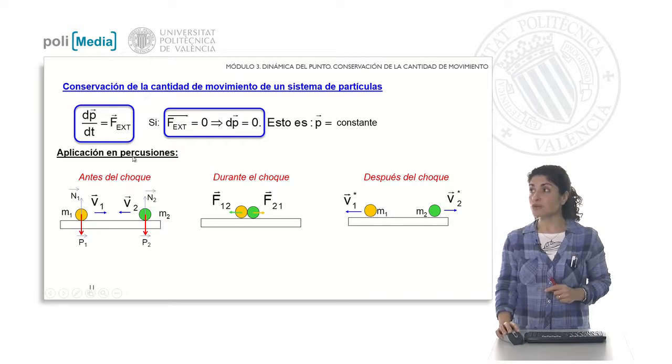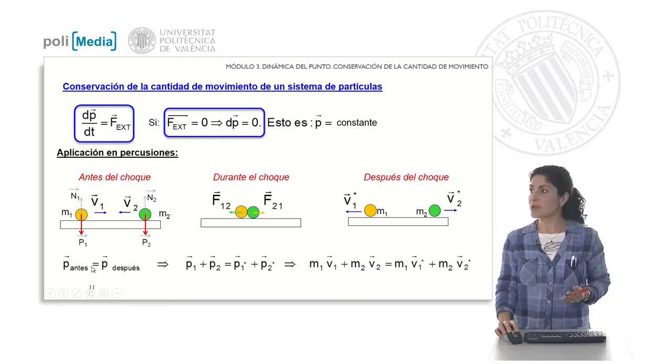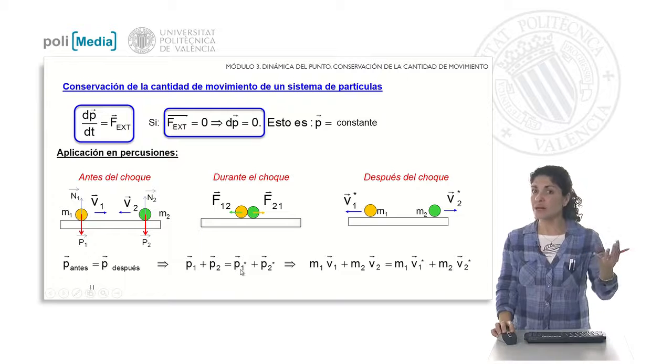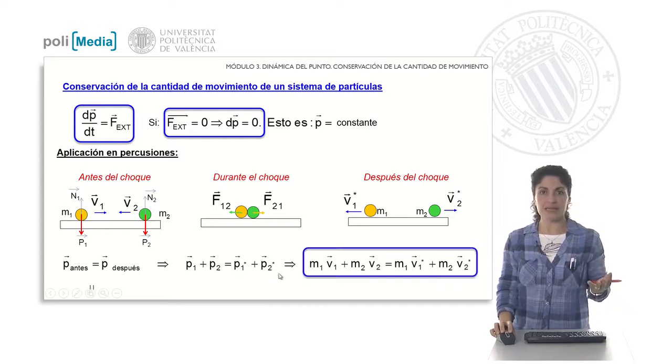If we apply this law that relates the quantity of motion with the external forces, now they are not acting. And the total amount of motion of my system is going to be constant. I can say that the amount of motion before the impact will be equal to the amount of motion after the impact. The amount of motion of particle 1 plus particle 2 equals the final amount of motion of particle 1 plus the final amount of motion of particle 2. That is, I get this equality.